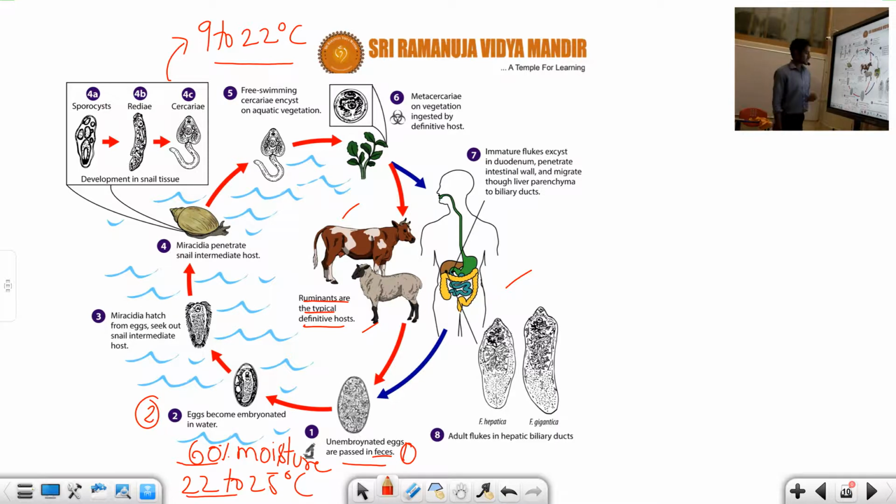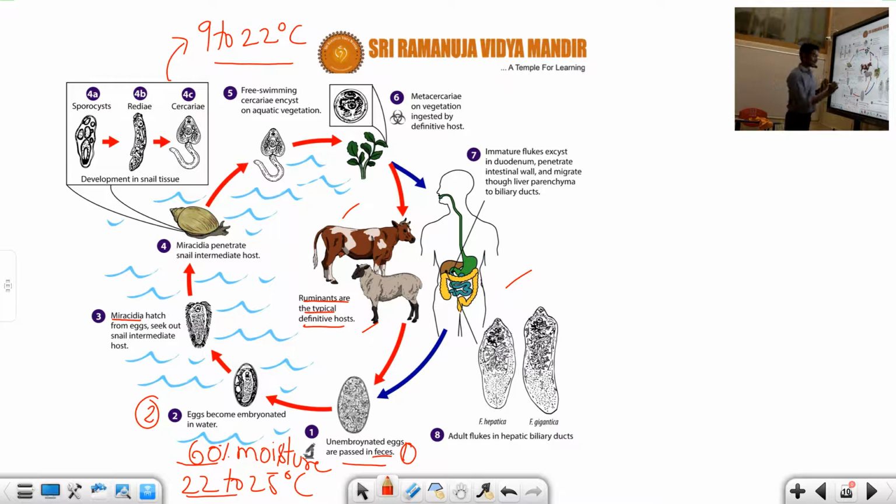Fine. Next, another one you can see. This embryonated egg in the water, what will happen? It will develop into a larval stage. The first larval stage is called the Miracidia. From these eggs, the Miracidia will hatch.